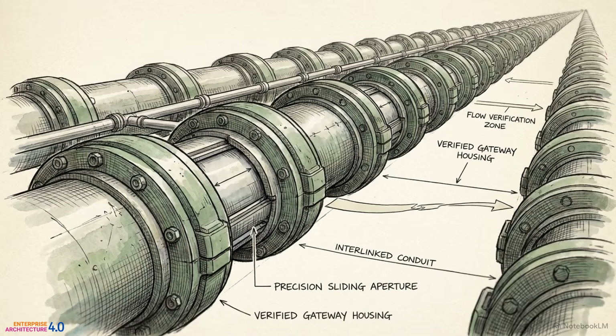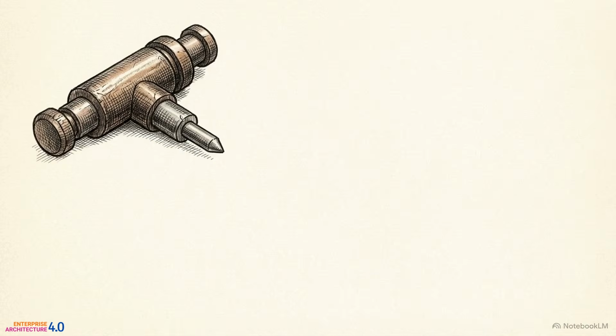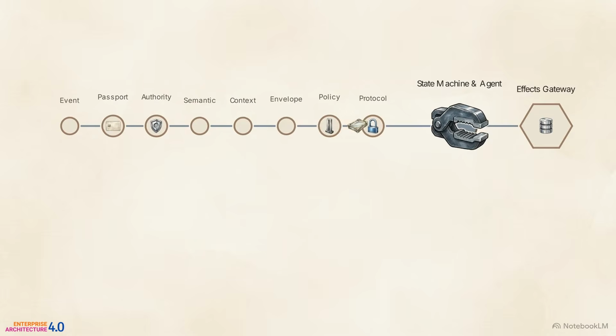We have advanced through 10 highly complex stages of architecture. The data is structured, the rules are checked, and the identity is verified. Yet the AI agent has not yet computed a single decision. Finally, the system hands the verified envelope to the agent. The node illuminates inside the state machine. Operating entirely inside this constrained frame, the agent interprets the governed context and formulates a bounded recommendation. The agent's logic concludes, and the flow reaches the external boundary, the effects gateway. External actions occur strictly through this final node. The gateway fires the effect only if state logic and policy confirm it is permissible.